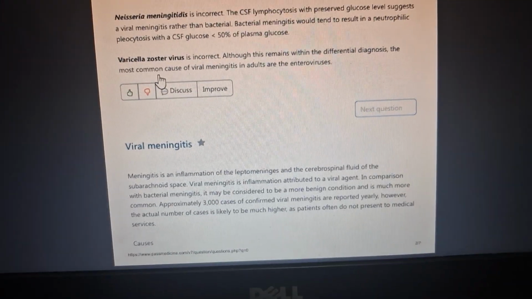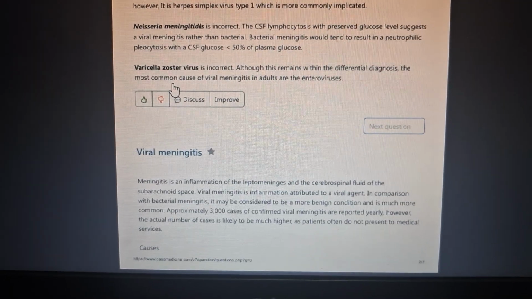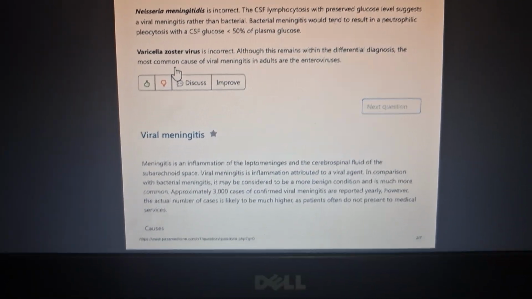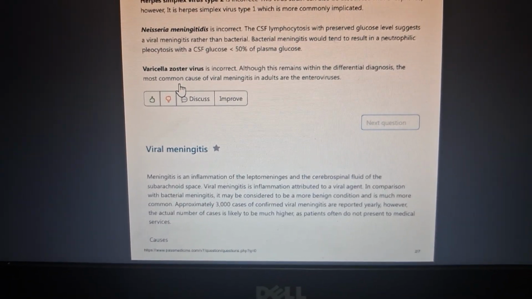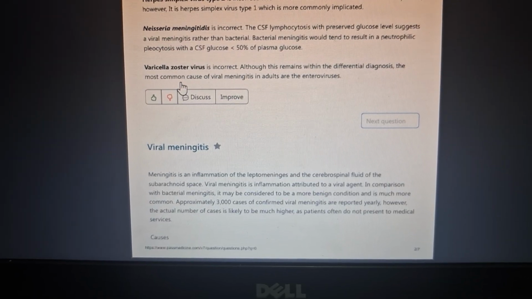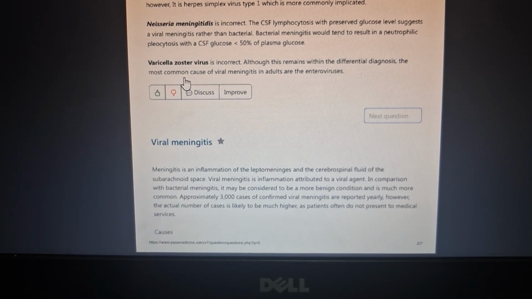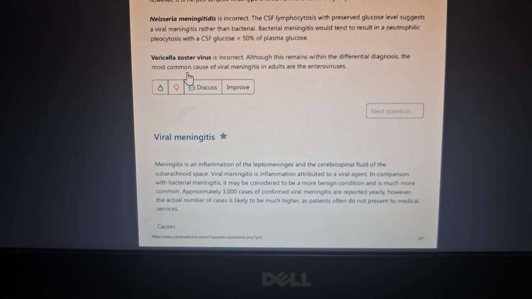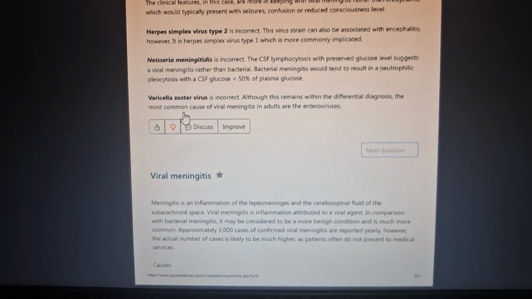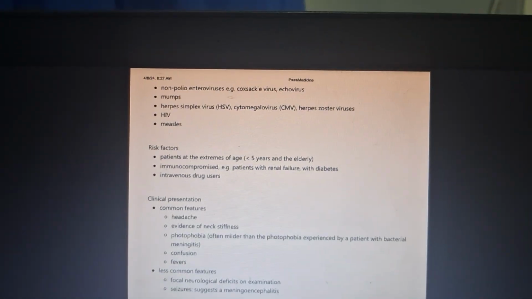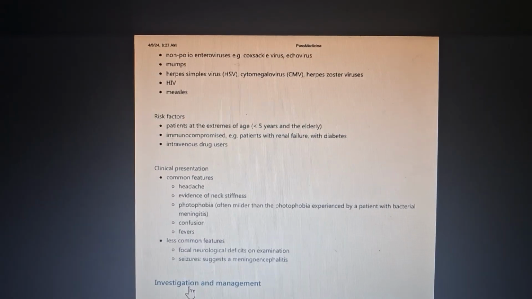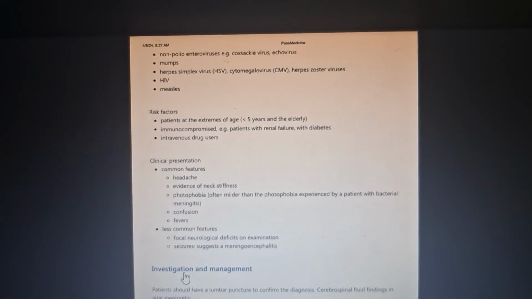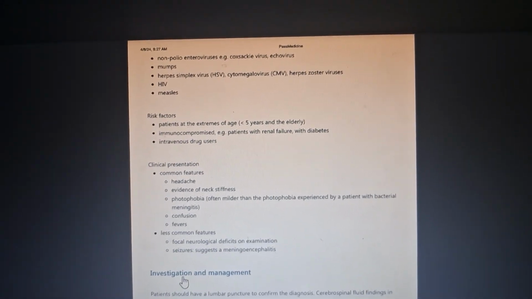Next is viral meningitis. Meningitis is an inflammation of the leptomeninges and the cerebrospinal fluid of the subarachnoid space. Viral meningitis is inflammation attributed to a viral agent. In comparison with bacterial meningitis, it may be considered a more benign condition and is much more common. Next are causes: non-polio enteroviruses, for example Coxsackie virus and echovirus, mumps, herpes simplex virus, cytomegalovirus, HIV and measles.